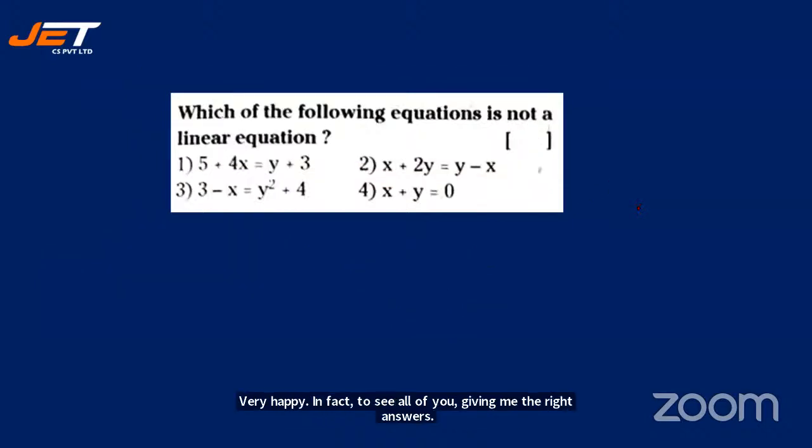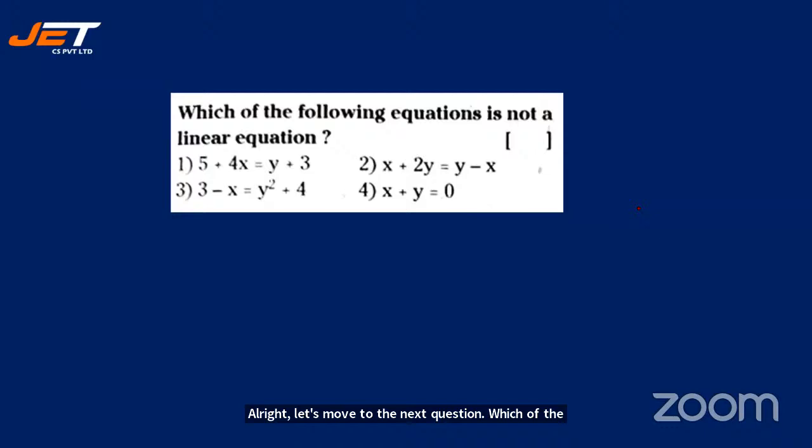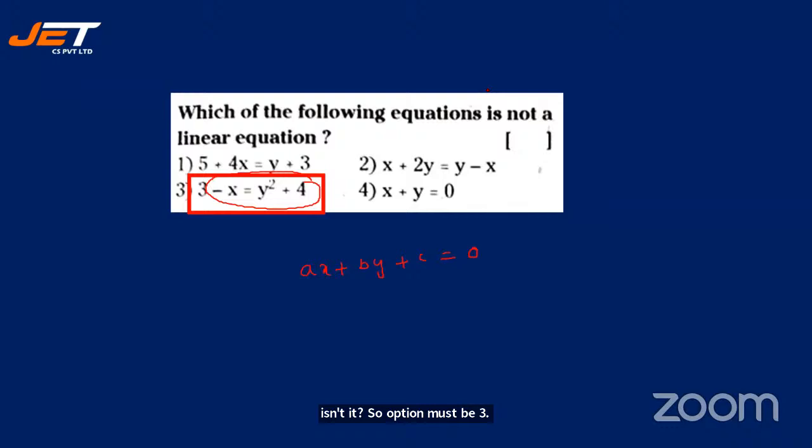Which of the following equations is not a linear equation? This doesn't require even a second to answer because a linear equation should always be in the form of ax plus by plus c is equal to 0. Those who have forgotten, you can just take down ax plus by plus c is equal to 0. So anything other than that, you cannot have a square, isn't it? So the option must be 3. Let's see. Yes, it is 3. How many of you have given me the answer as option 3? Yes, many have given me, and it is still coming. Perfect, students. Excellent.